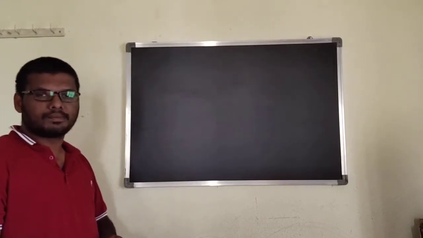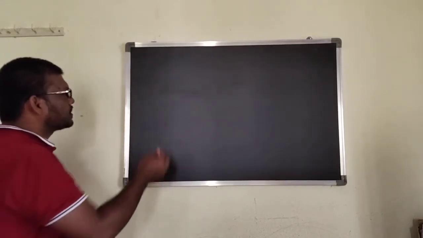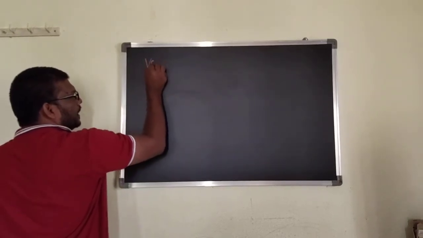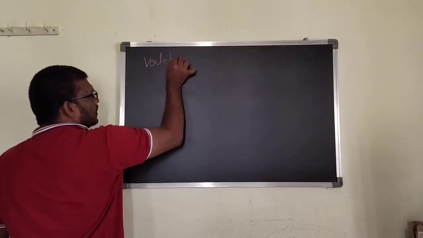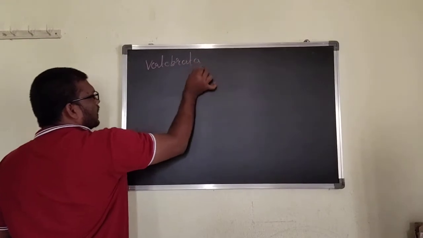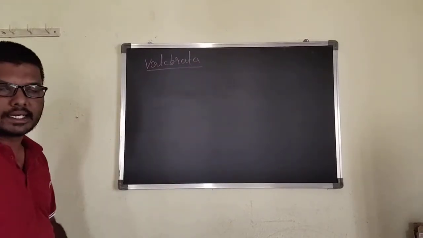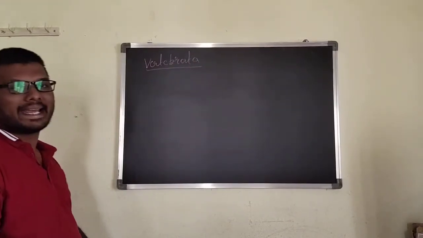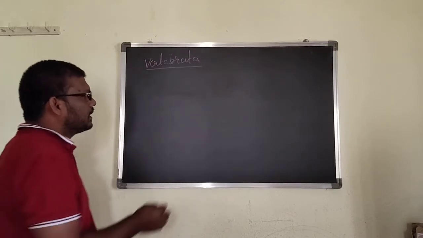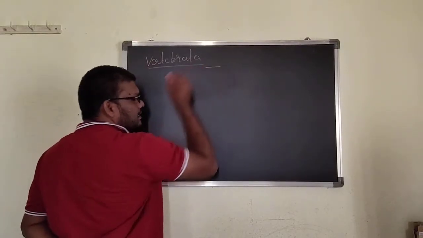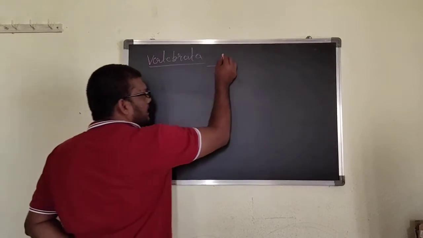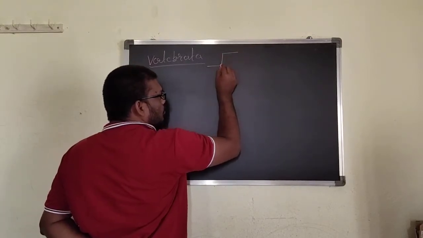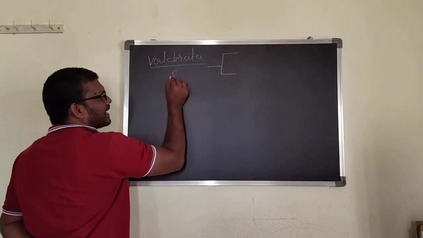Last class we discussed Urochordata and Cephalochordata. They are the two subphyla, and the third subphylum is the Vertebrata. In Vertebrata, we can discuss some of the general characters. This Vertebrata subphylum can be divided into two superclasses.